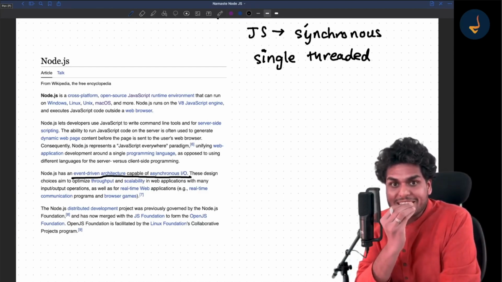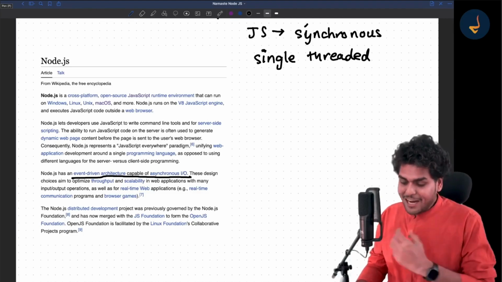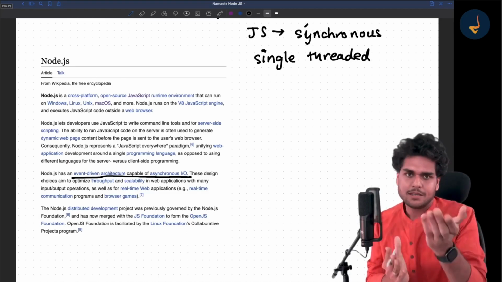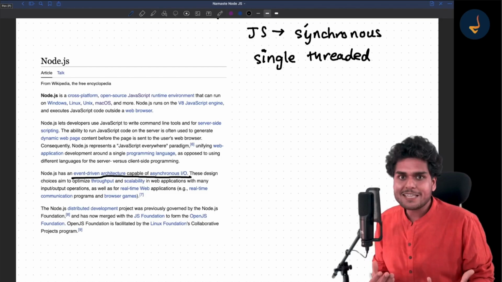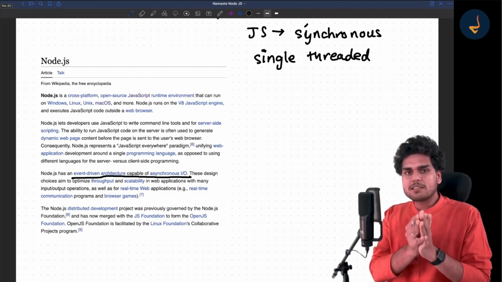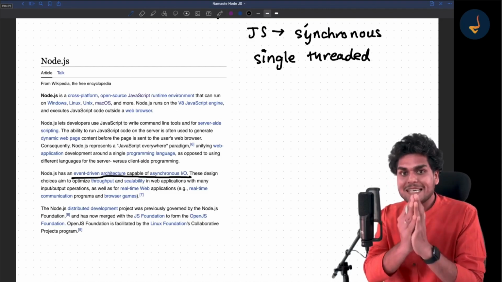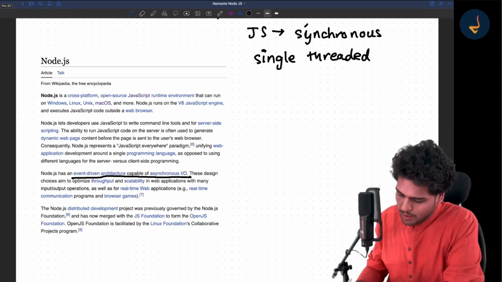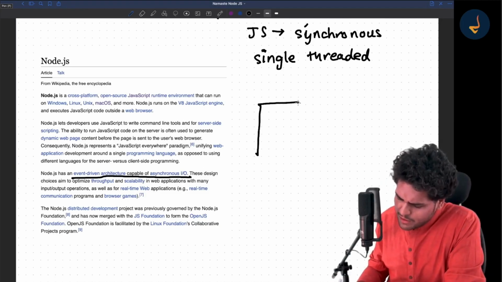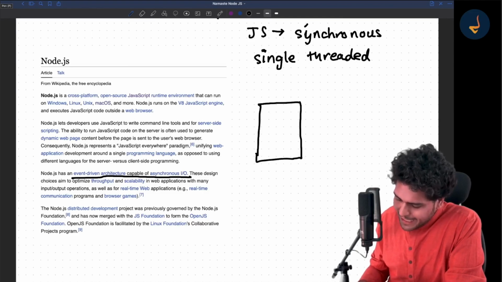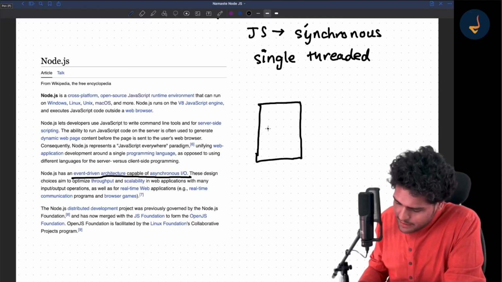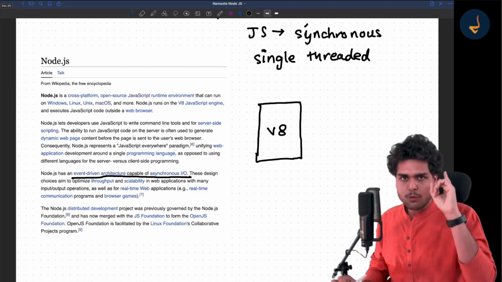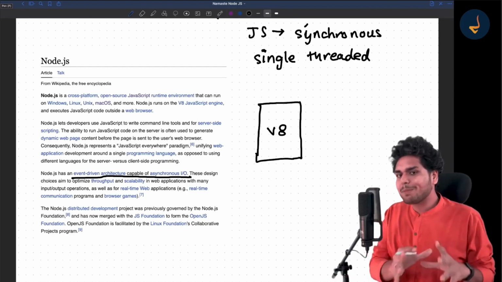The meaning of synchronous single-threaded is that whenever you have to run any piece of JavaScript code, what do you need? A JS engine. You are absolutely right. We need a JS engine. So when I say that JavaScript is a synchronous single-threaded language, that means there is only one thread, and on that thread we are running the JavaScript engine. Assume that whenever you run any piece of JavaScript code, there is a thread, and in that you run the JavaScript engine, and right now it is V8. So we are running on one thread. One thread is only required to run any piece of JavaScript code.